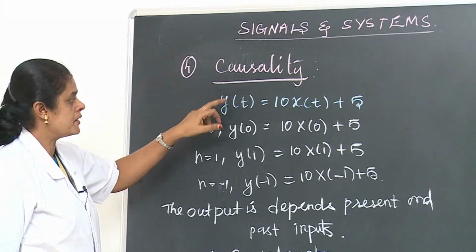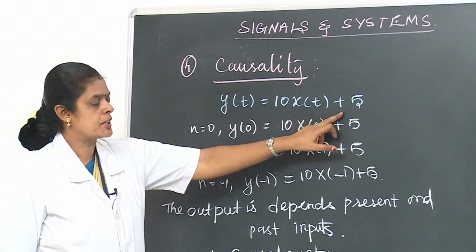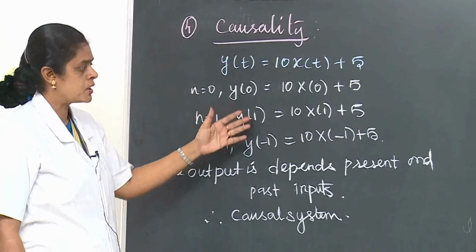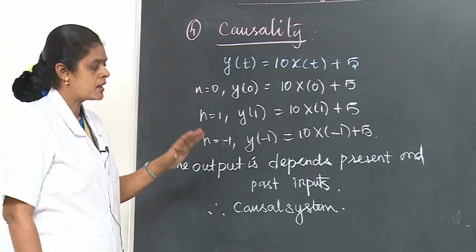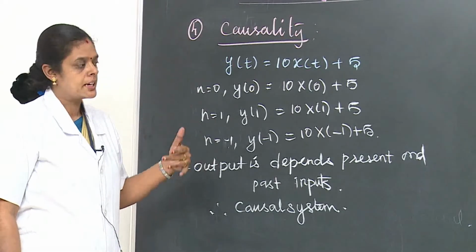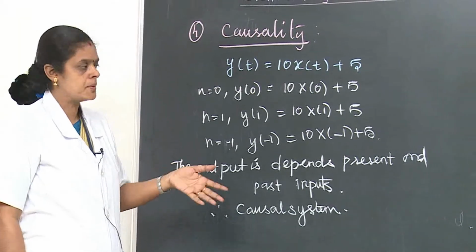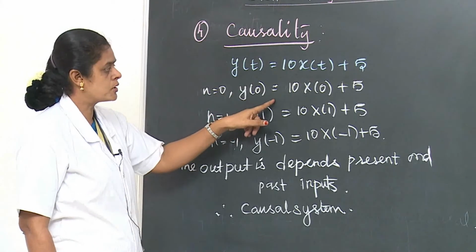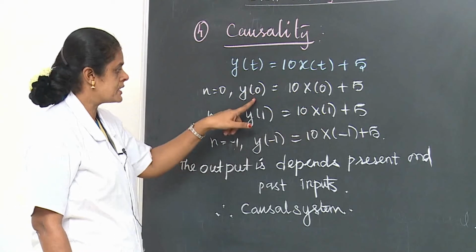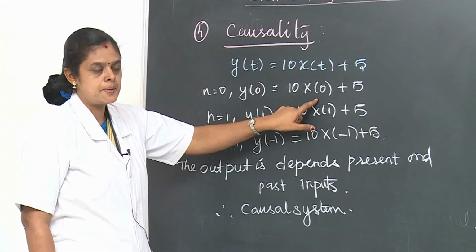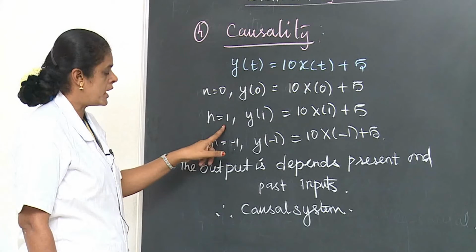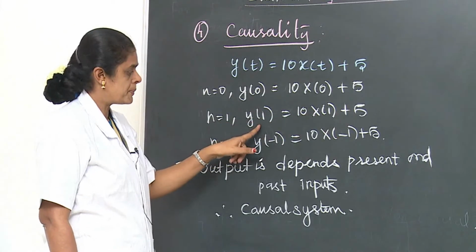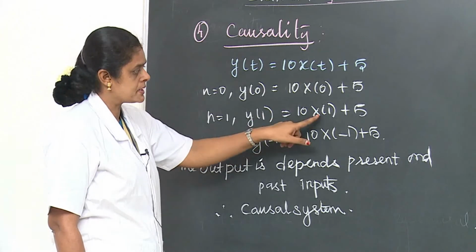So the next property is the causality property. For the causality property we have y of t equal to 10 into x of t plus 5. So we are going to apply sample values. Based on the sample values, if the output depends on present and past inputs, it is causal. If it depends on the future, it is a non-causal system. Now we apply the sample value n equal to 0. In this, y of 0 equal to 10 into x of 0 plus 5. The present output depends on the present input. And the next value n equal to 1. y of 1 equal to 10 into x of 1 plus 5. That is also, the present output depends on the present input.